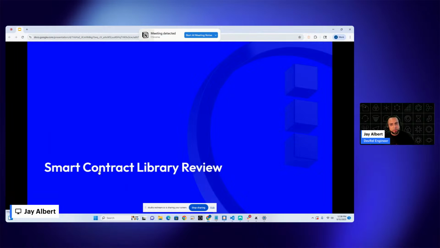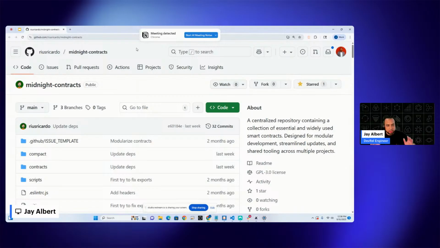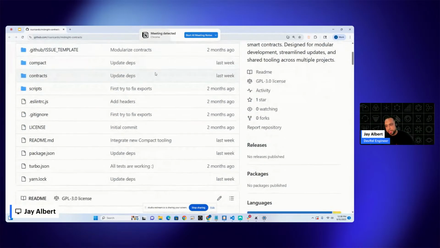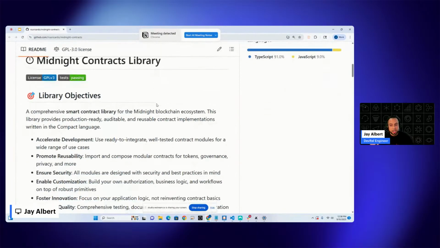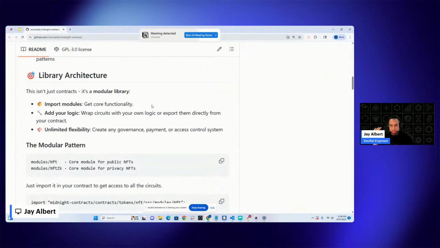So we'll share a few of these links afterwards. But this is the main repo that we'll be looking at for today. So it's a library with a few different contracts, mostly focused around NFTs. The main thing to look at here is this library architecture, because what he's done is created modules for a baseline NFT and a zkNFT.